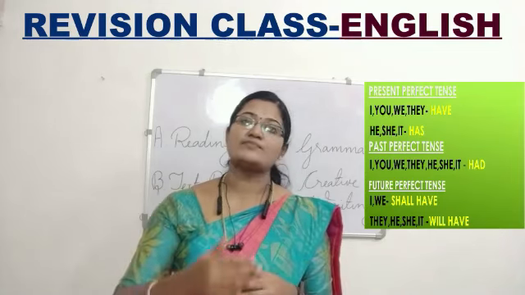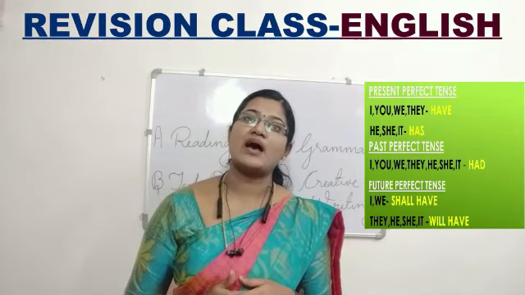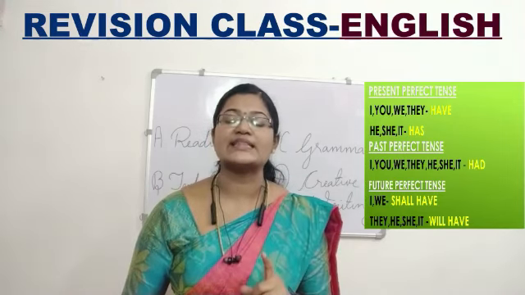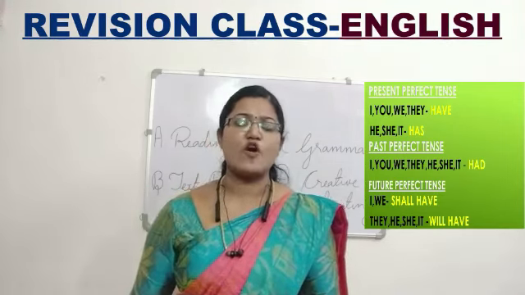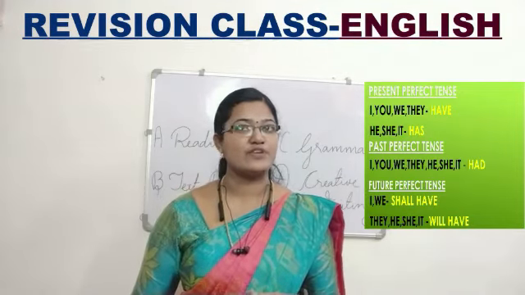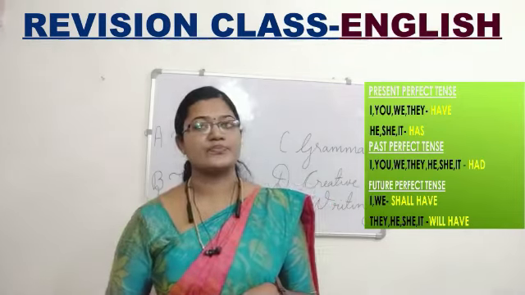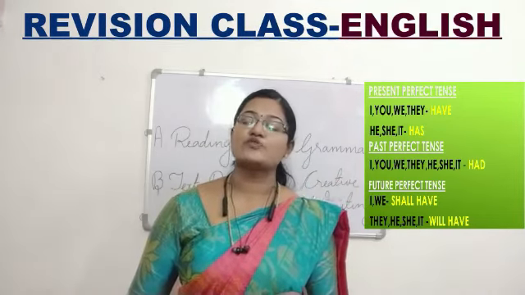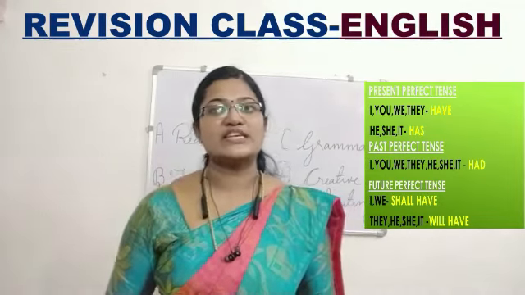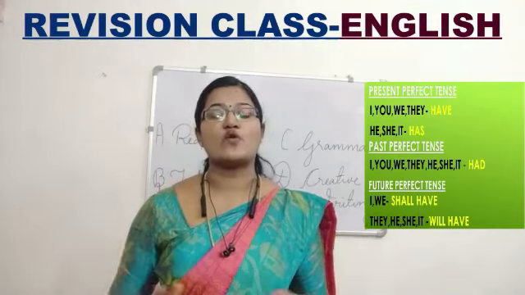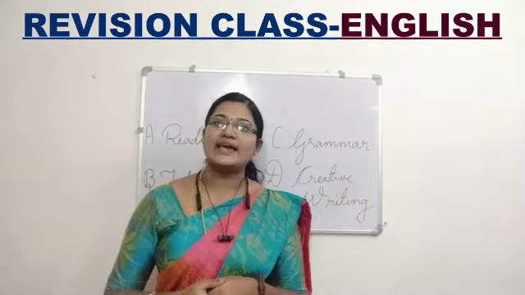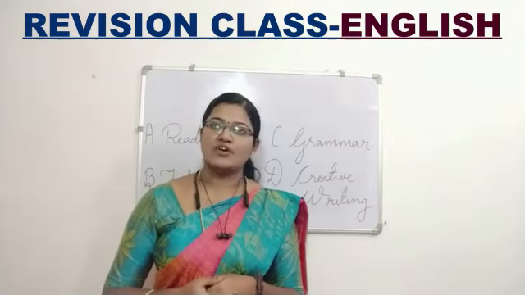Okay. Come to past perfect. In past perfect, only one helping verb is there, that is had. Here, whether it is singular form or plural form or whichever pronoun it may be, only one helping verb we have, that is had. The last one is future perfect. In future perfect tenses, with I and we we will be using shall have, and with other pronouns we will be using will have. Don't get confused, okay?